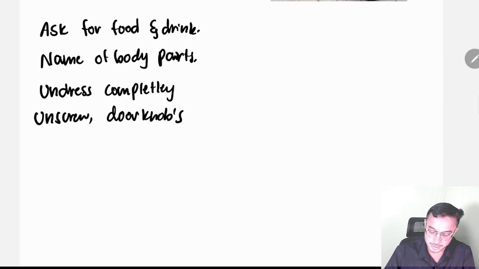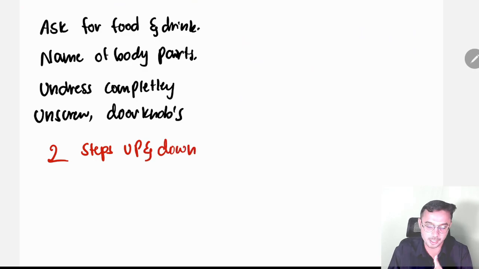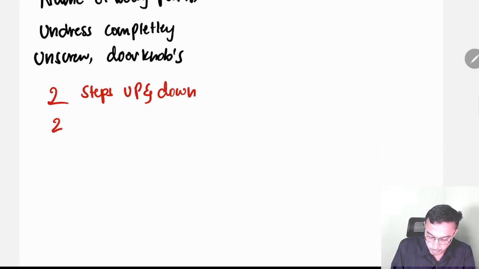And one more very important thing in 2 years is two steps up and down. Two steps up and down come under which year? 2 years. Okay, and two word sentence.